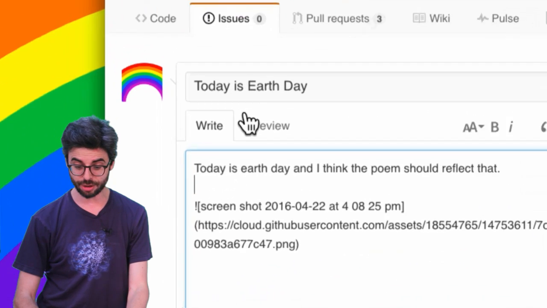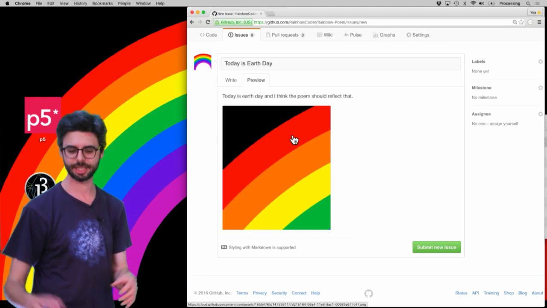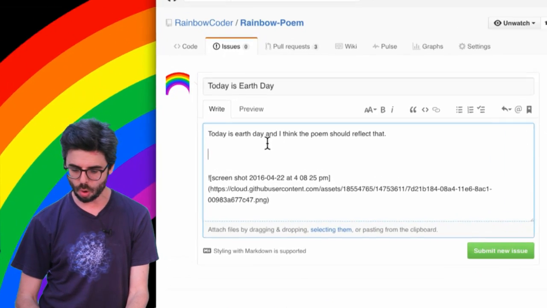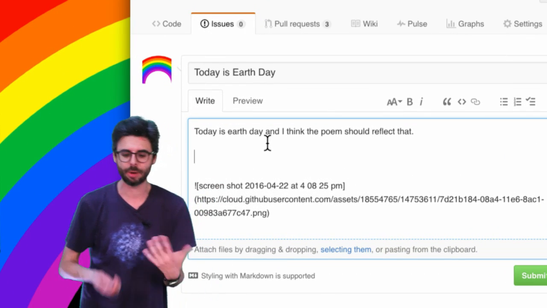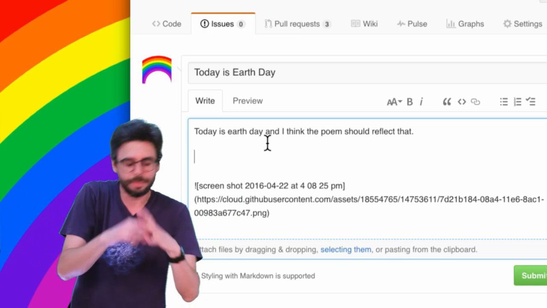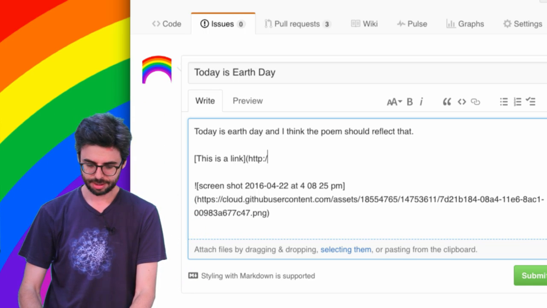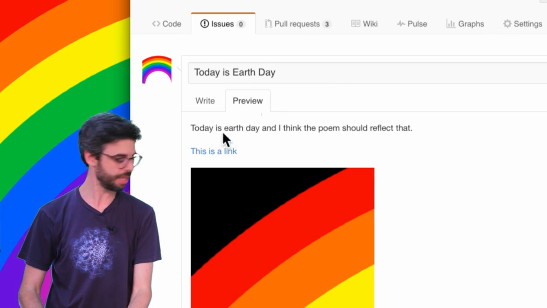I can go here under preview, and I can see this is what my issue looks like now. It has an image in it. And also, the other thing that I should point out is this entire issue thread, you can use something called Markdown, which is a special kind of markup for writing things. For example, this is a link. So this is the syntax for having a link to something you can see.